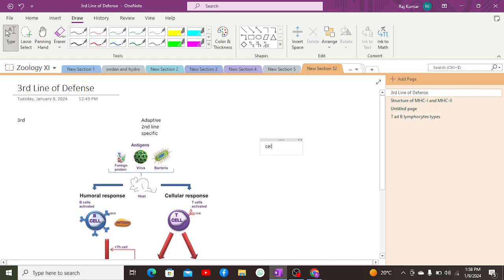First is the cell-mediated immune response, as well as the antibody-mediated immune response, which is also known as the humoral response. As we know, antibodies are released within the blood stream. When antibodies are transferred from one organism to another, suppose one organism is immunized and the other is non-immunized, when the immunized person's antibodies are transferred from their bloodstream to a non-immunized person artificially,